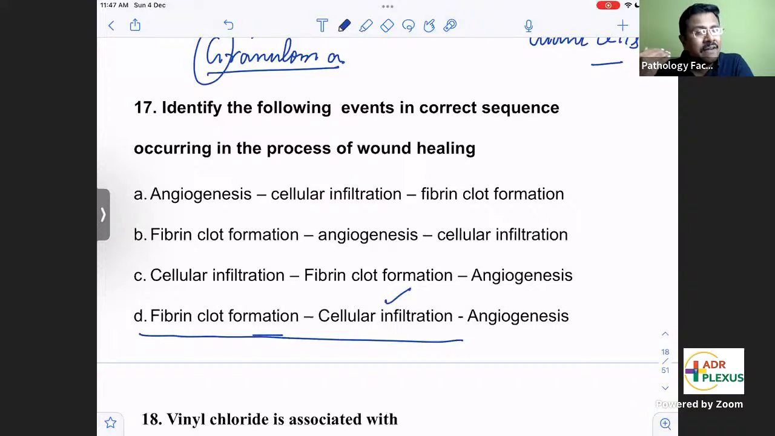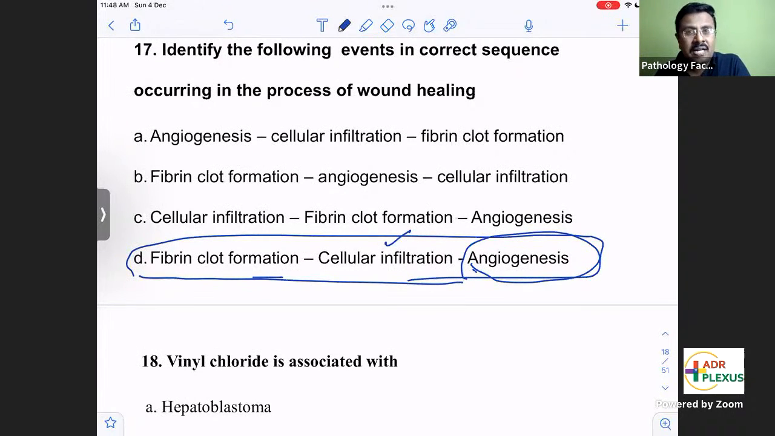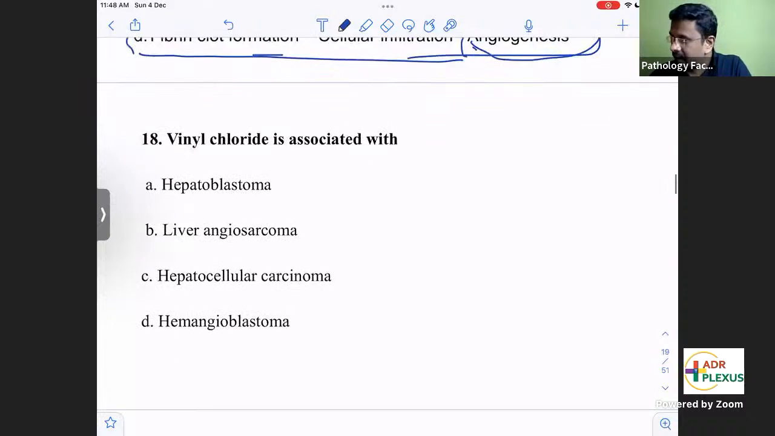What can be there in granulation tissue? Fibroblasts can produce collagen, and macrophages can be present. Another important finding in granulation tissue is that new blood vessels will be forming, and that process is called angiogenesis, or neovascularization. So the correct sequence is: fibrin clot formation, cellular infiltration, angiogenesis. This is the correct order.